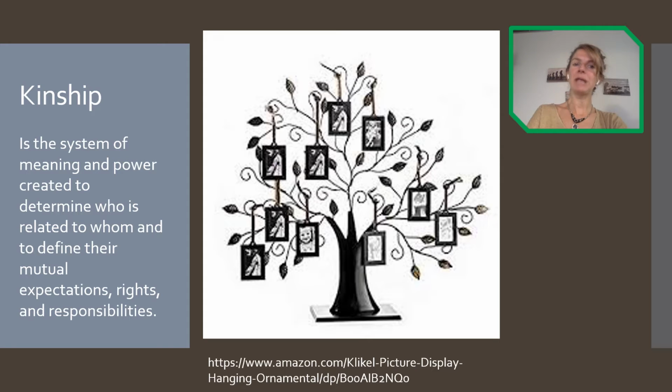Kinship is a little bit larger because it designates a relation or connection by blood, marriage, or adoption, but a connection that is not necessarily close to us, right? Because the word kinship is a generic word that describes the system and how we are connected to one another and what are the mutual relationships and, like I said, expectations, rights, responsibilities.